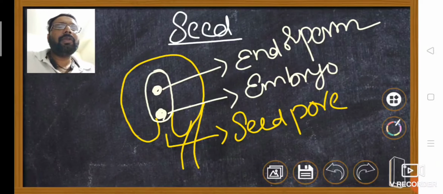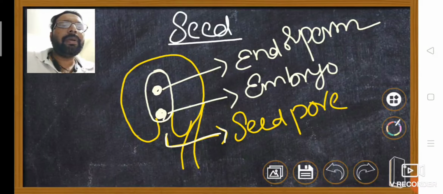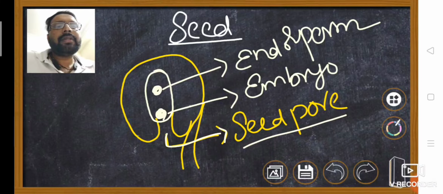Endosperm. Antipodals degenerate. Whatever antipodals are here, they degenerate. Synergids are also degenerating. The micropyle develops into the seed pore. And this is the outer layer, the testa.